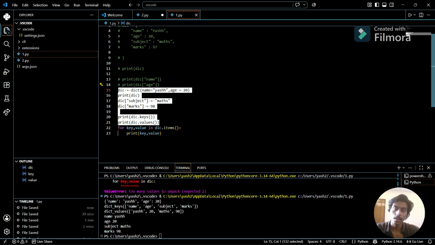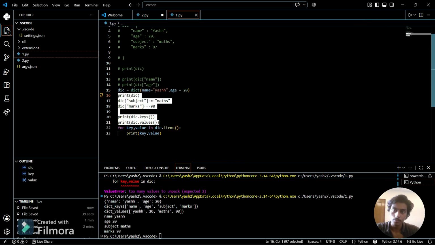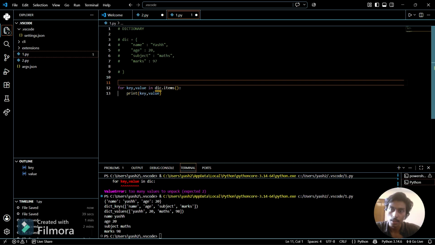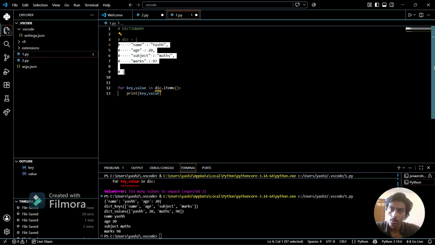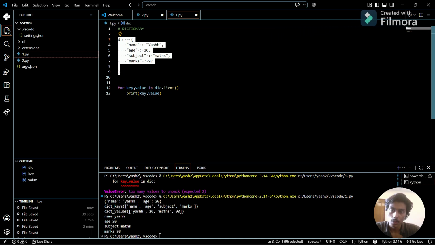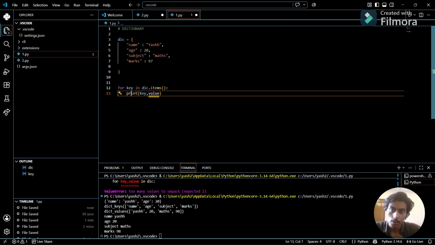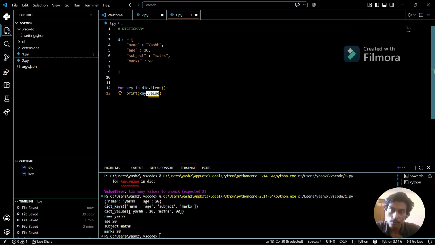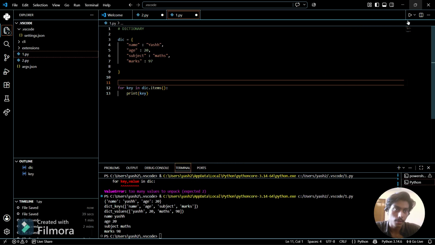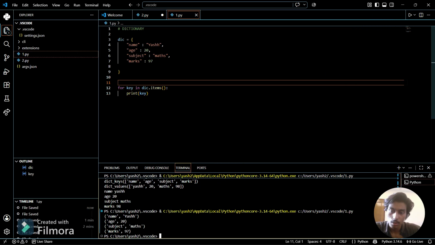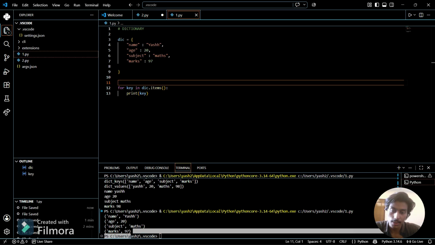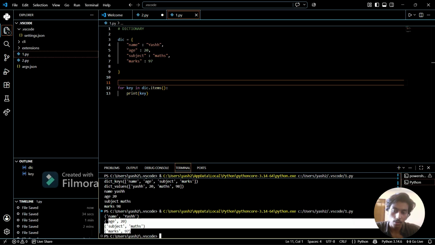And if I only want to print, let me do it first. So now if I only want to print keys from the dictionary, I can remove values part, and now I can access this also. So it will return in a tuple format.